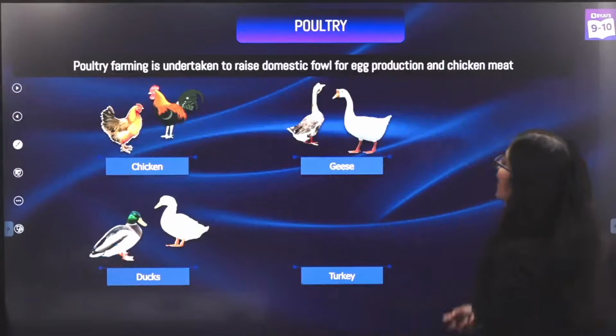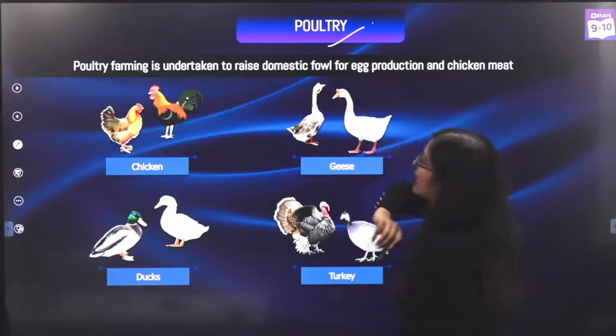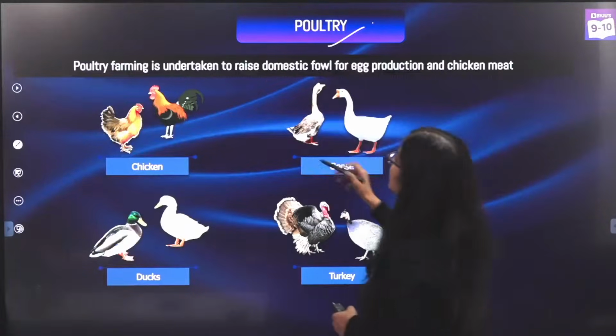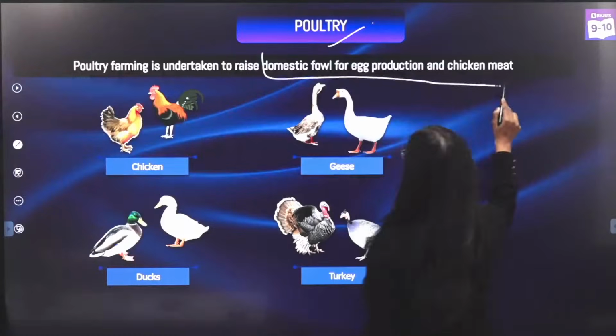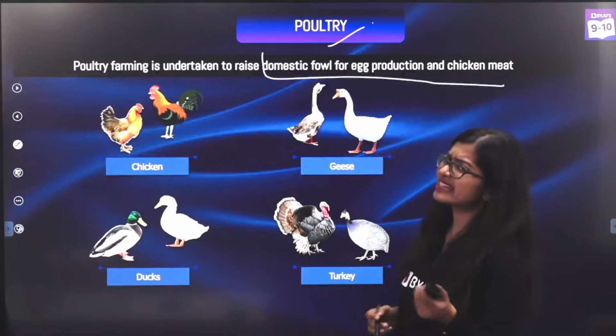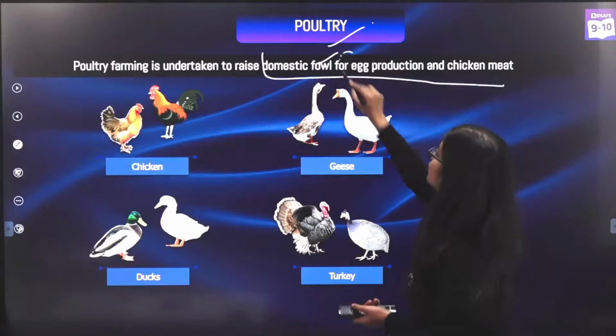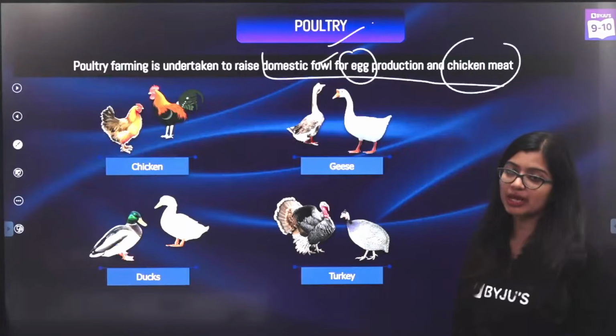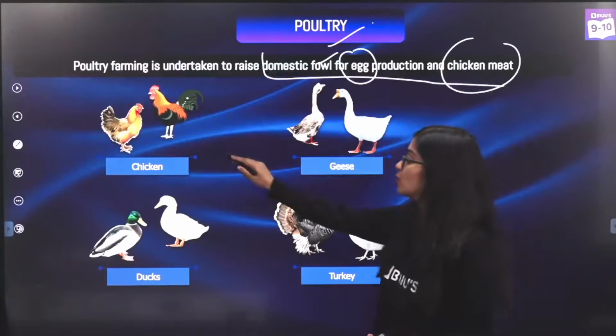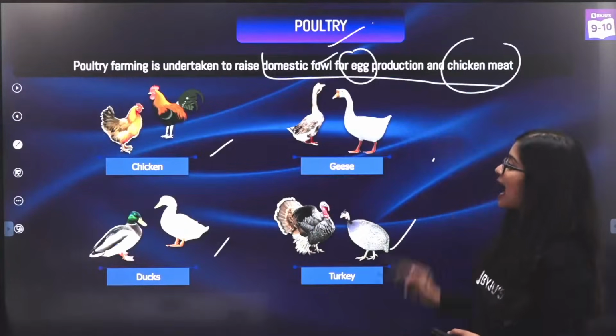Let's get started. Now poultry farming is undertaken for raising domestic fowl, or basically they are there to raise birds for what? To get eggs and meat, okay? So your poultry includes hens, ducks, turkeys and geese.